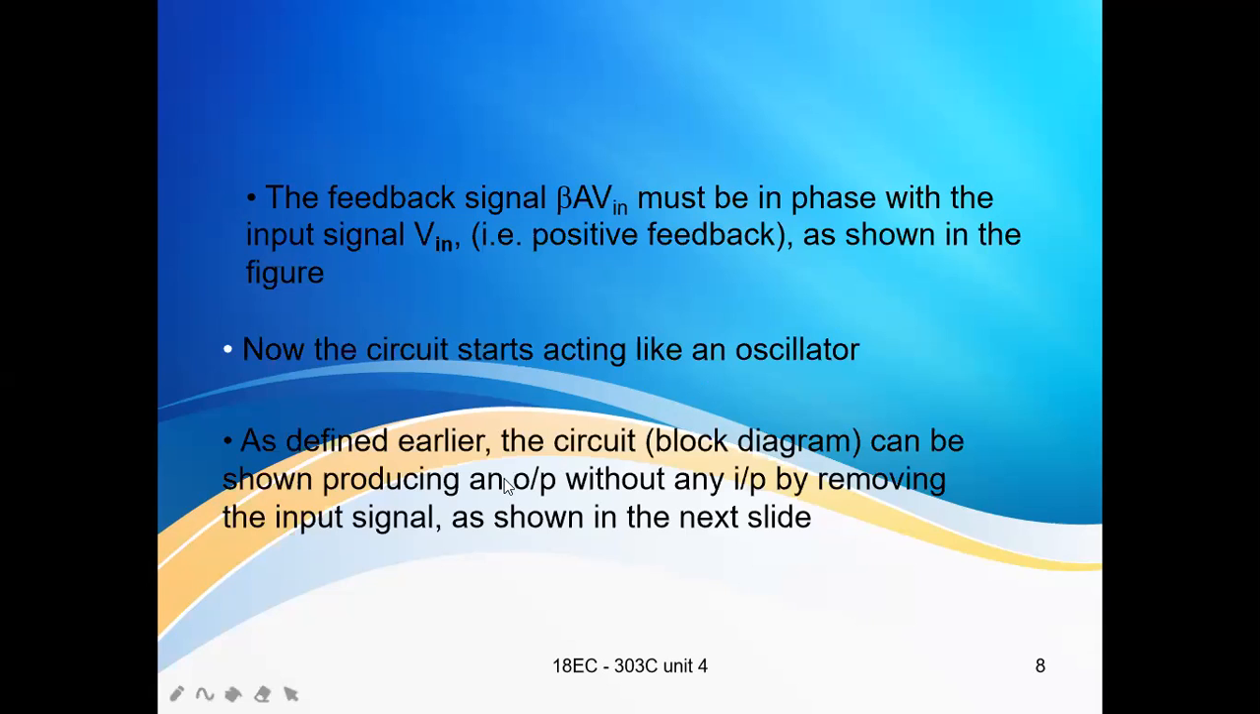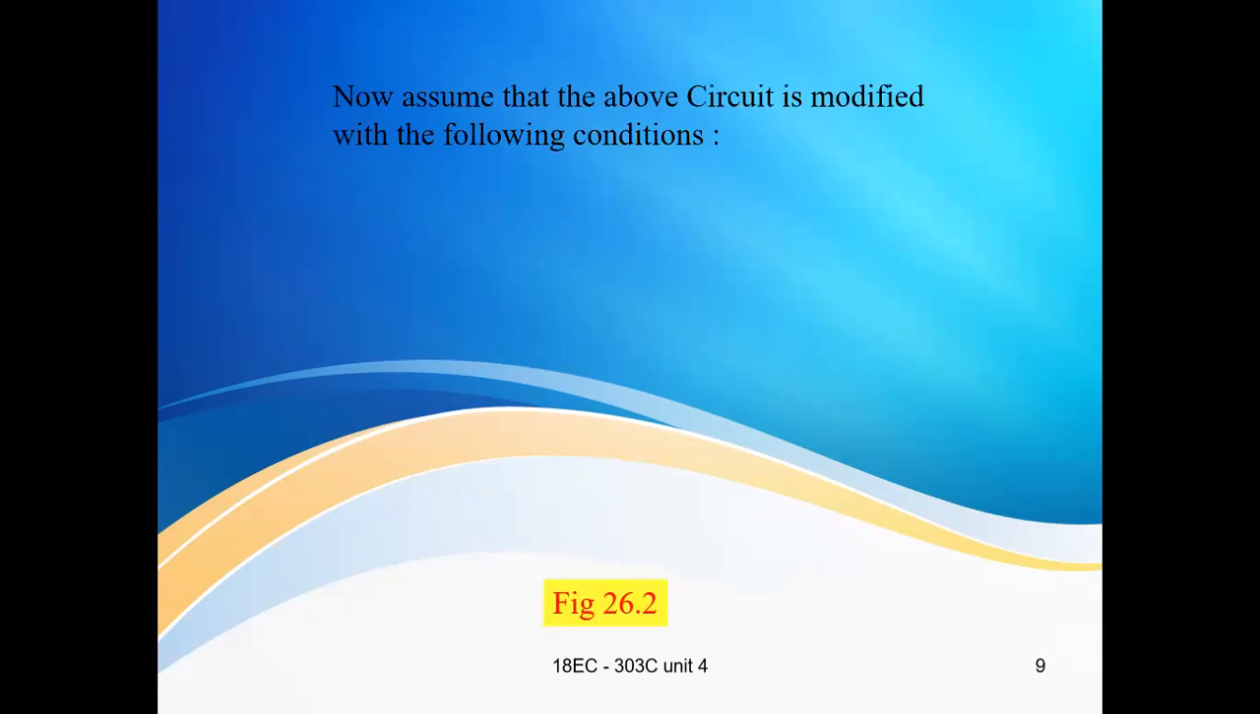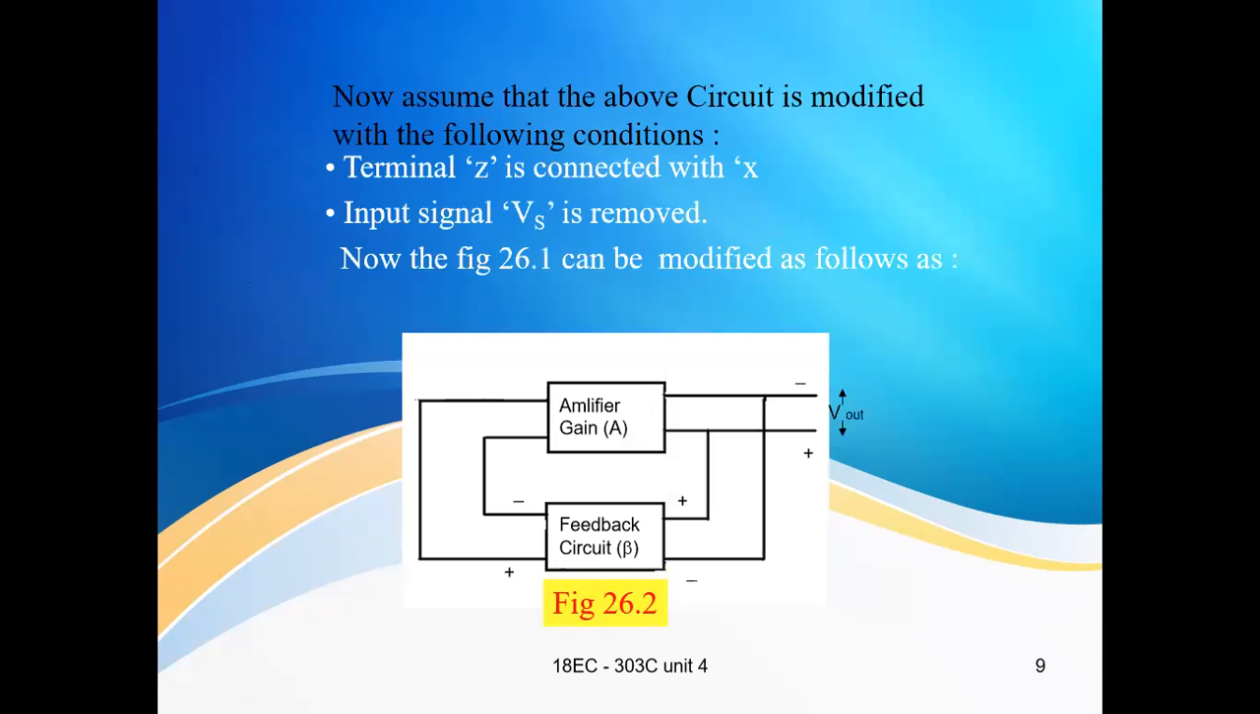The circuit starts acting as an oscillator, and we know that there is no input in the oscillator circuit. See, feedback is directly connected to the amplifier. There is no external input signal. This is the output of the amplifier that is fed to the feedback circuit. The fraction of the output is fed to the amplifier without any input signal.